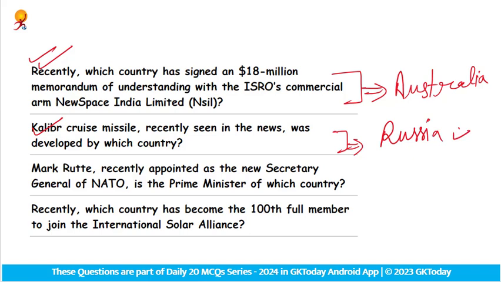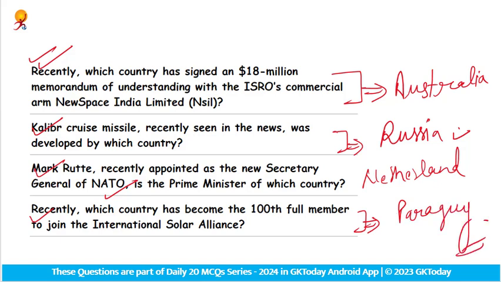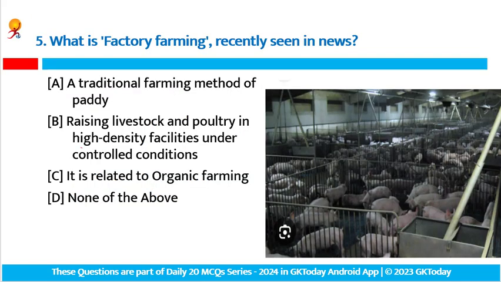Next one is: Mark Rutte, recently appointed as the new Secretary General of NATO, is the Prime Minister of which country? He is the Prime Minister of the Netherlands, and was appointed as the new Secretary General of NATO. Next one is: recently which country has become the 100th full member to join the International Solar Alliance? The 100th country is Paraguay. So the answer is Paraguay. Fine. So let's move to the next question. Next one is: what is factory farming, recently seen in the news?